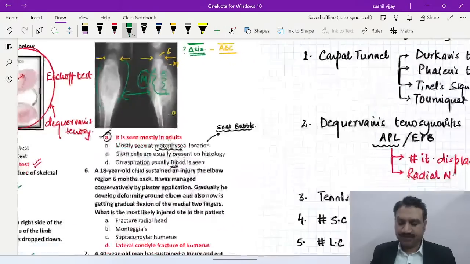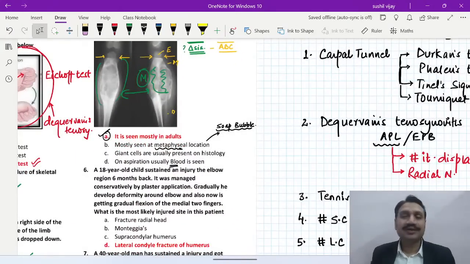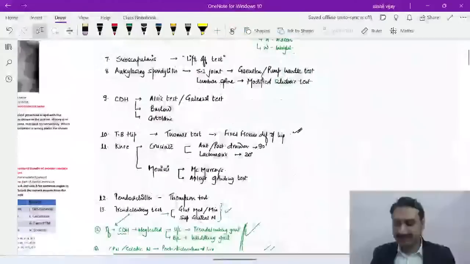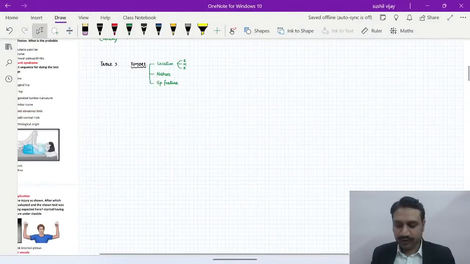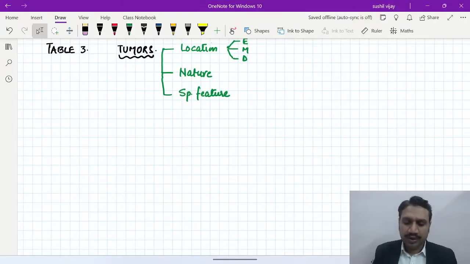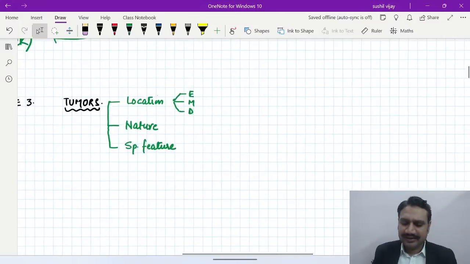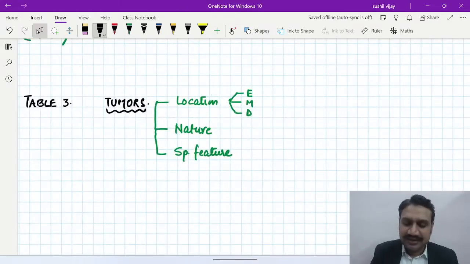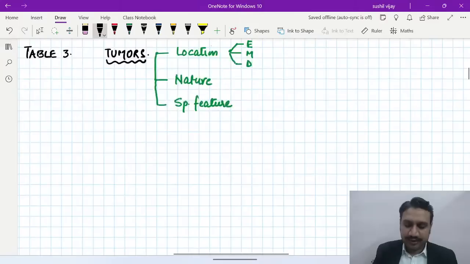Okay, so this is the way to approach, right? So all the time, please try to have the basic fundas with you. To have a quick recap of the tumors, what I'm going to do in the power course as well, and what we have done all the time in the classes also, is a drawing of a normal picture to revise the tumors. So let's see some more tumors, and then if required we can draw that table, the location, the nature and the special feature, or I can just cover it up here itself. Okay, epiphyseal lesion, the picture that I've just shown you, let me just put it like this.